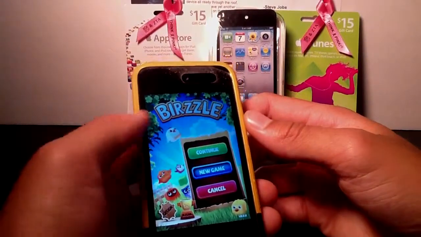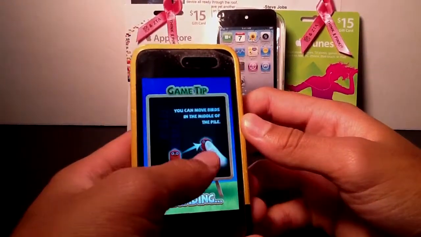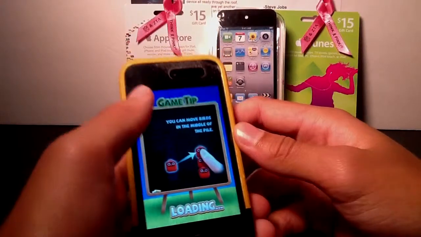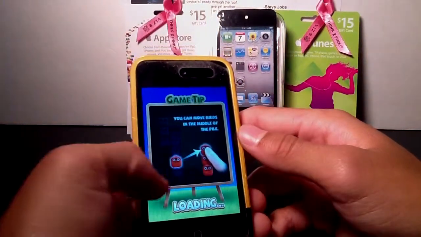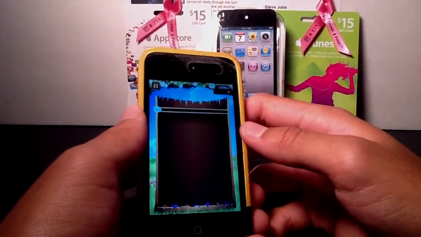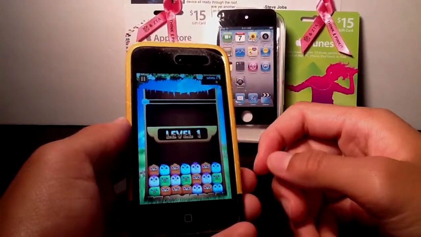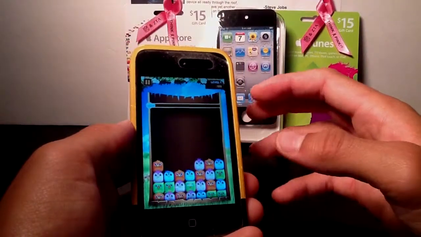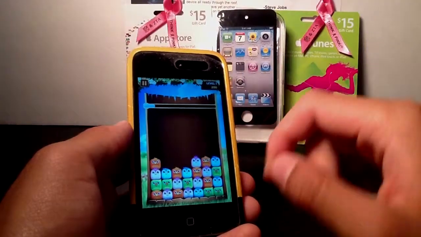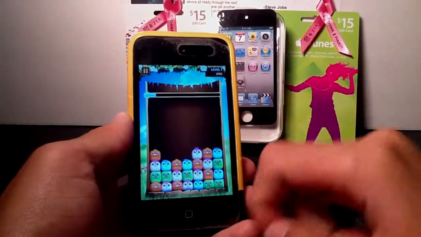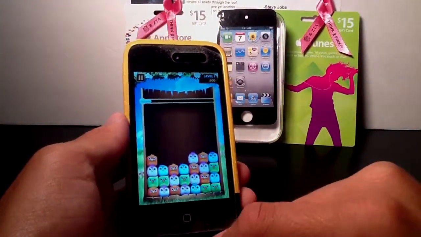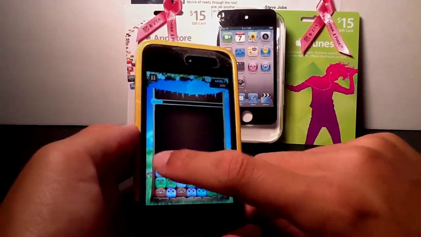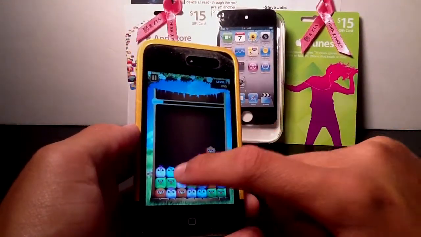We'll just hit new game, and here we go. I'm just going to give you a little tip on the loading screen right here, which is very nice. There's going to have all sorts of stuff. But overall, this is a very fun application. The graphics on this are very nice as well, and even though they are just 2D graphics, they're very nice. As you see here, there's going to be a lot of little birds, all in a square-shaped form and all in different colors. What we'll be doing is just matching them up with the color, just like that.